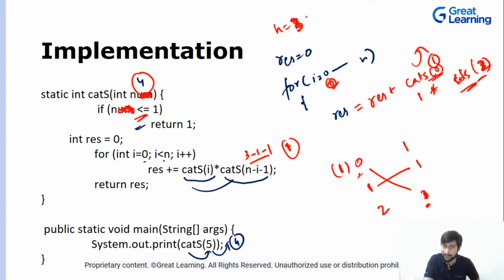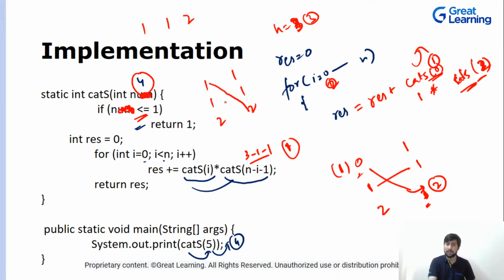Now when I changed it to 3, it will be over here 2, right? It seems more like data science analytics? No, it is pure mathematics, guys, pure mathematics. You need to understand how you are doing this. Basically we are multiplying the top number with the bottom number in the same series. So what is your series? 1 1 2. You calculated 1, 1 and 2. You write it twice, and then this number is multiplied with this number, and so on. That's it. This is how you find the next Catalan number.